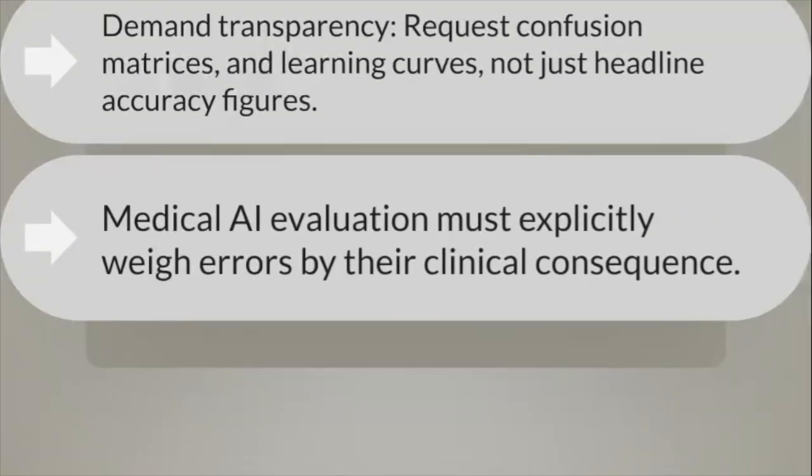Finally, recognize that medical AI evaluation must explicitly weigh errors according to their clinical consequences. Missing a cancer is not equivalent to an unnecessary follow-up test.